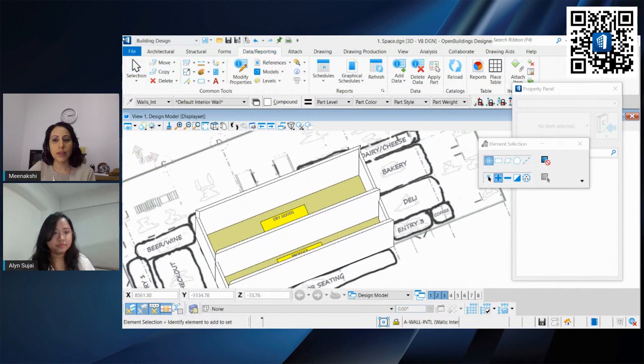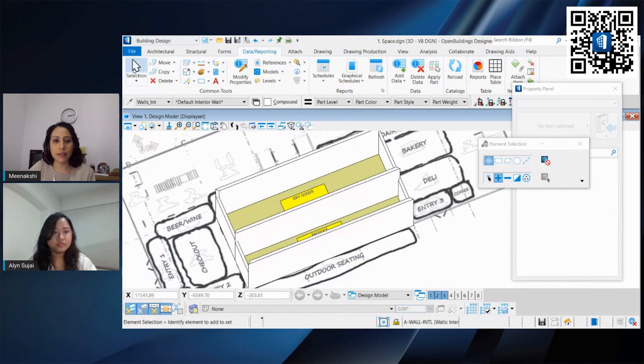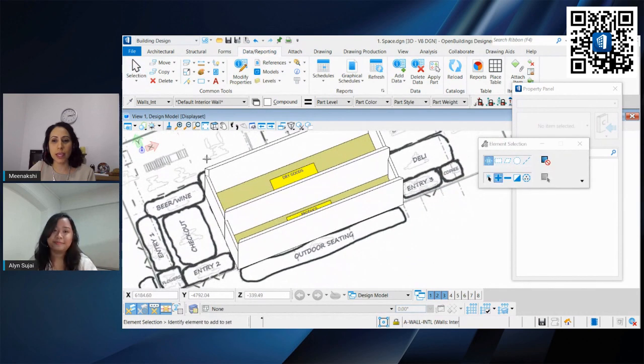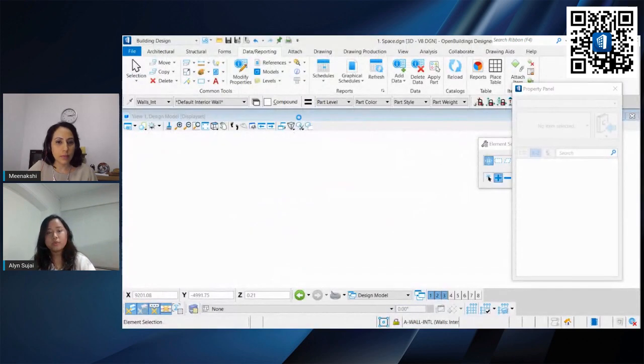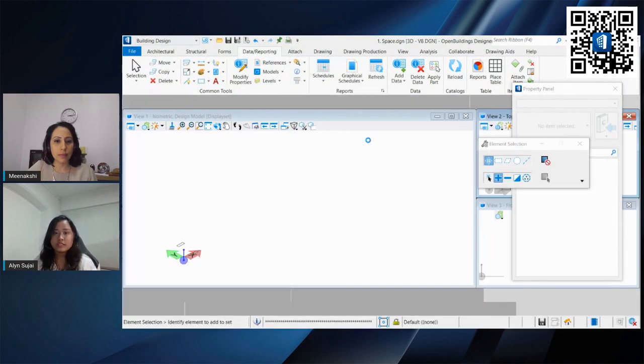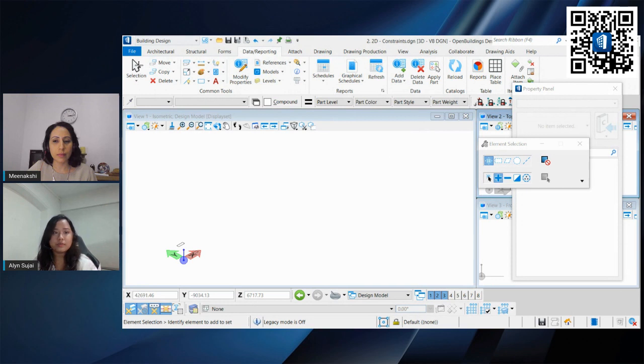So that's an easy way of going about your spatial planning. And how about adding some constraints and parameters? Could you do that in very simple terms? Could you just explain that? Yes, sure. Let us create a new file, or let's open one that I've prepared. We have constraints so that we're able to modify our components or our objects easily using variables, and so that all of the elements are parametric.